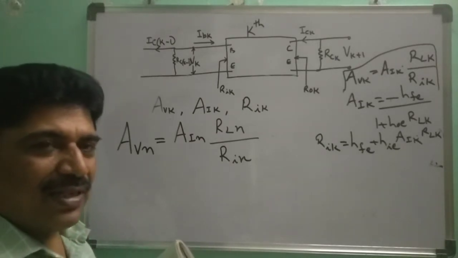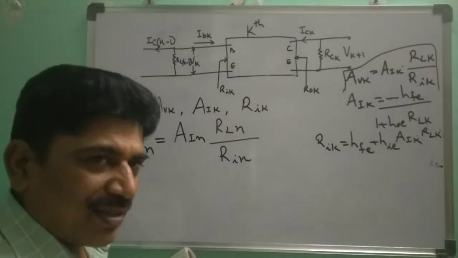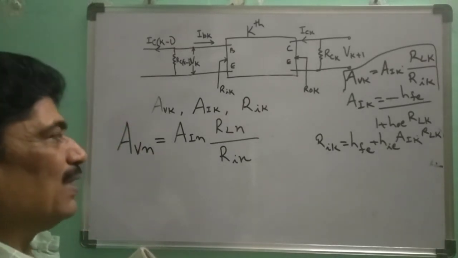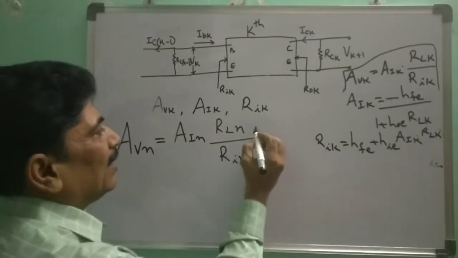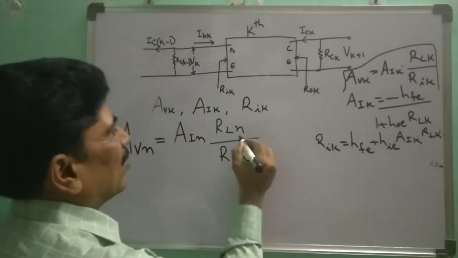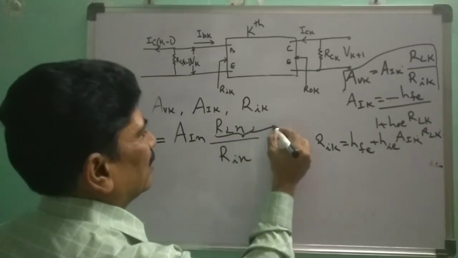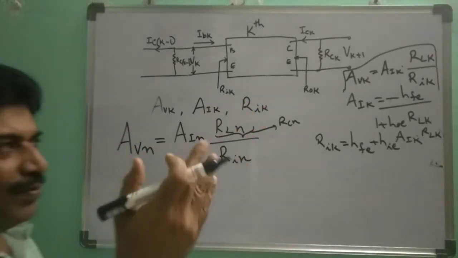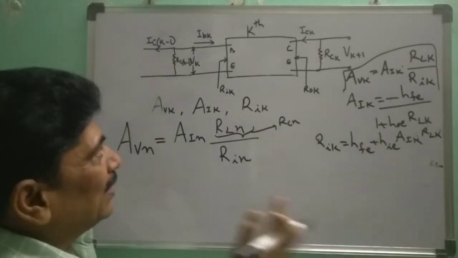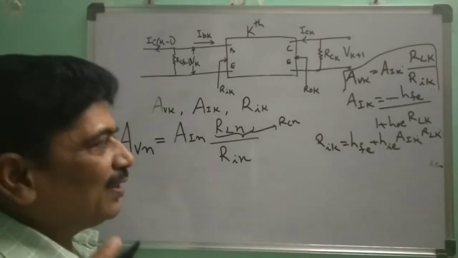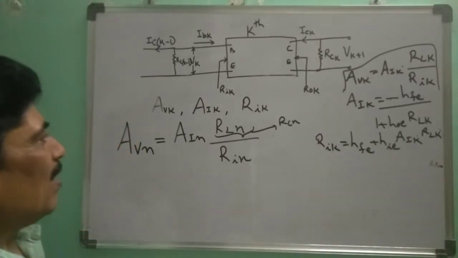Since it is the last stage, no other stage is there after it. So the load resistance is RCN, that is nothing but the load resistance RL. Here this RLN is nothing but RCN of the last stage. So we can come back to the kth stage from the last stage, because for the last stage only one load resistance is there, RCN.